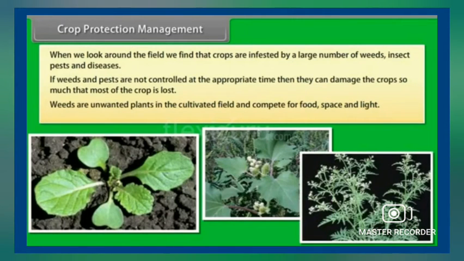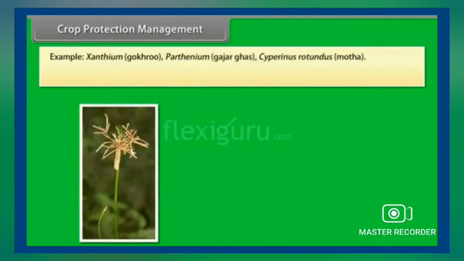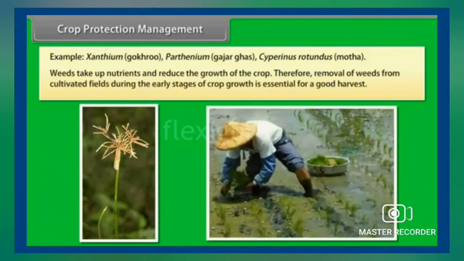Weeds are unwanted plants in the cultivated field and compete over food, space, and light. Examples are Xanthium, that is gokru, Parthenium, that is gajar ghas, Cyperus rotundus, that is motha. Weeds take up nutrients and reduce the growth of the crop. Therefore, removal of weeds from cultivated fields during the early stages of crop growth is essential for a good harvest.